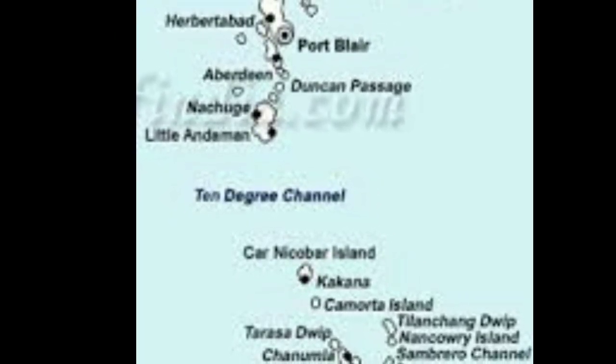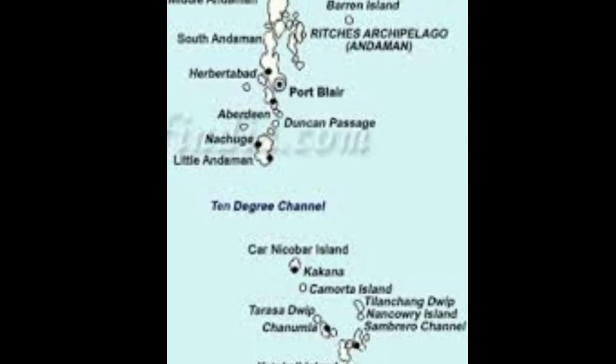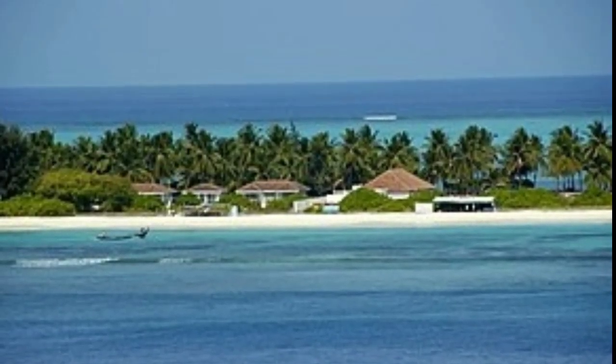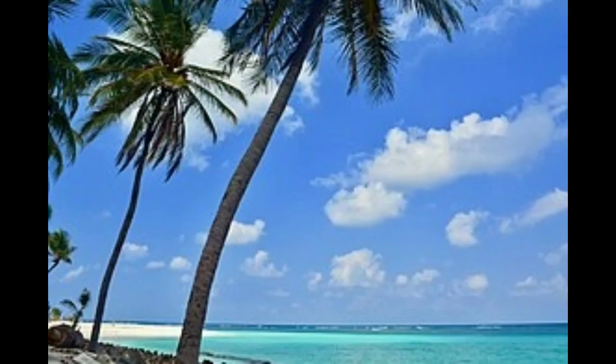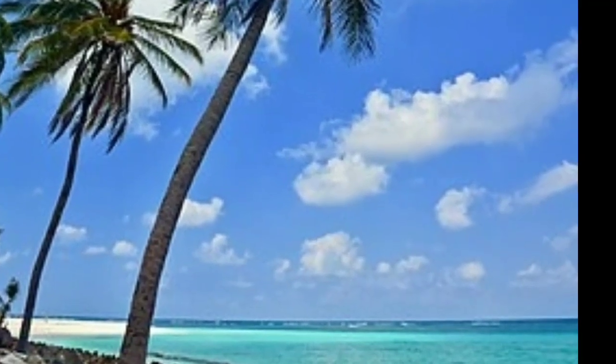So you can see that toward the north of the Ten Degree Channel we have the Andaman Islands, and toward the south of the Ten Degree Channel we have the Nicobar Islands. The Andaman and Nicobar Islands are very rich in flora and fauna. The climate is equatorial with thick forest cover.